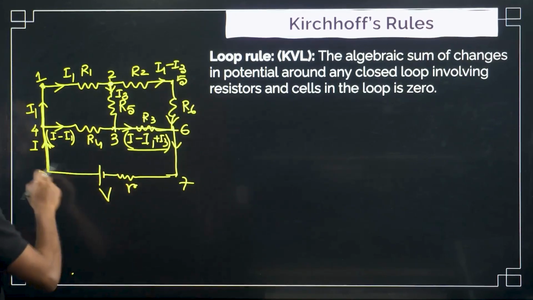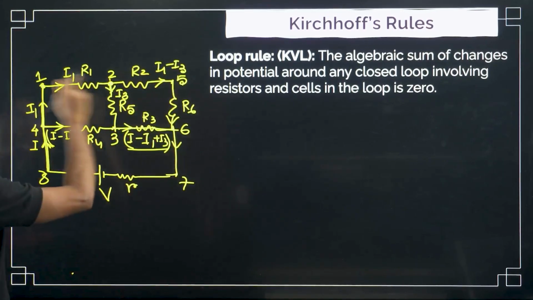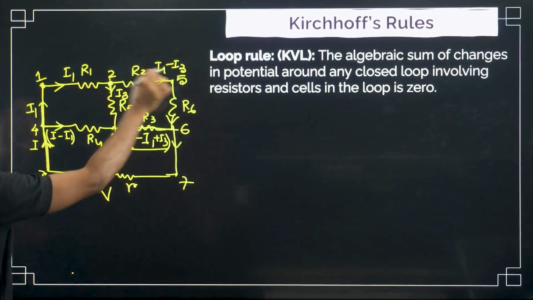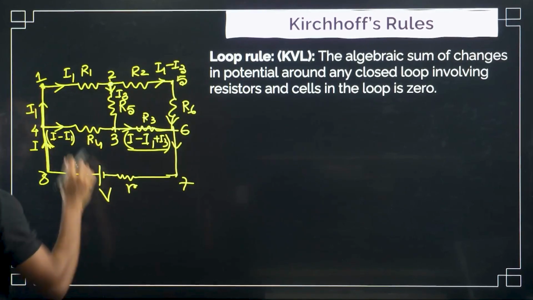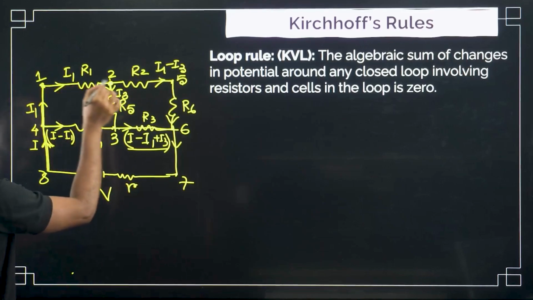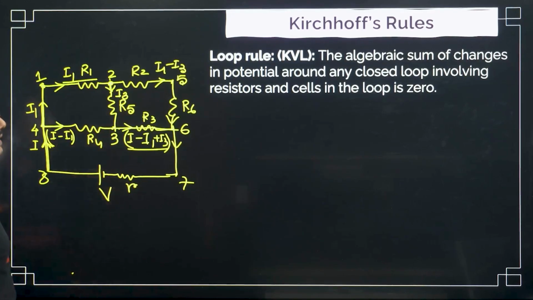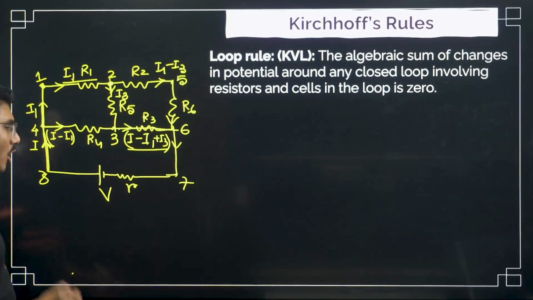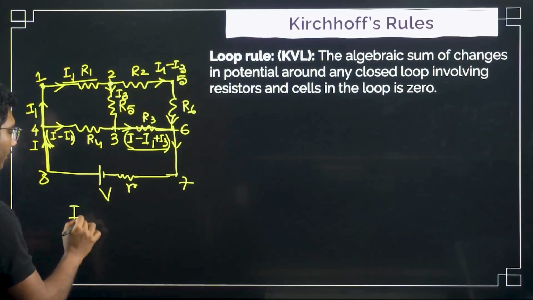Now if you see this circuit, what are the resistances first? From 1 to 2, you will see there is a resistance R1, current is I1. So what is the voltage drop? Voltage drop is our old friend Ohm's law.